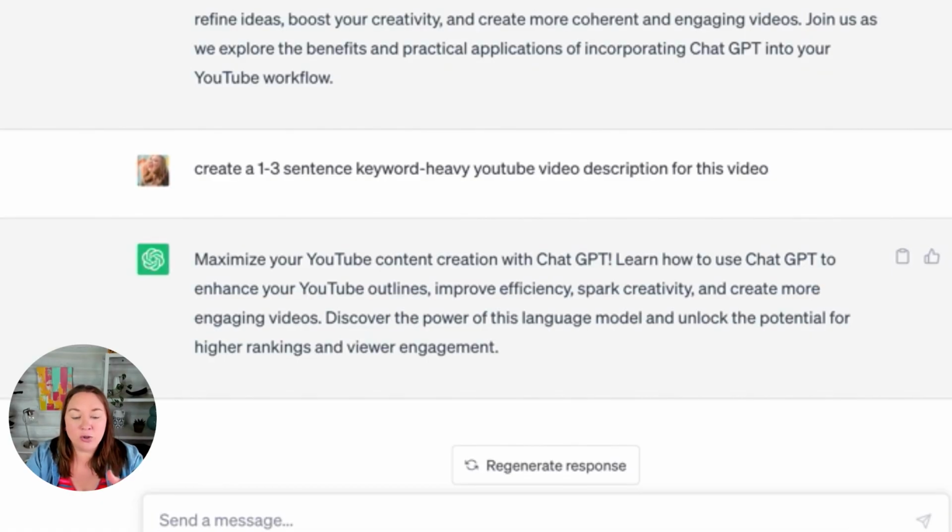So, maximize your YouTube content creation with ChatGPT. So it's already using those words. Learn how to use ChatGPT to enhance your YouTube outlines, improve efficiency, spark creativity, discover the power of language model. Yeah, I like the second description better. And it's so cool to me how I can say, add in so that it's more keyword heavy, or make it so that it's 1 sentence, or make it so that it's 3 sentences. It's so cool how specific you can get with ChatGPT.